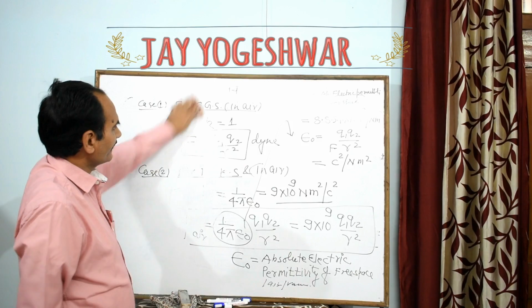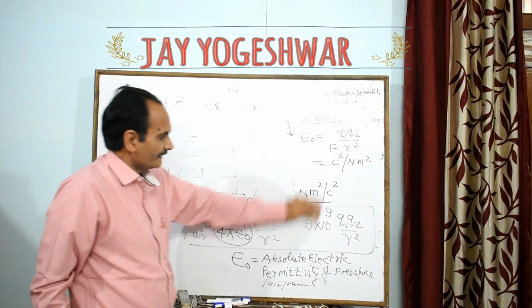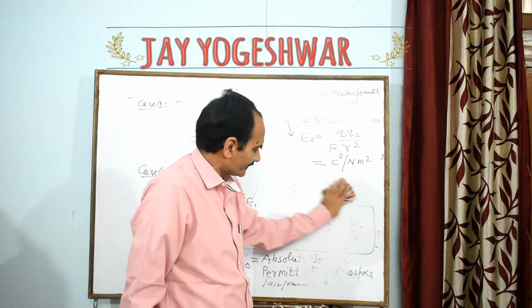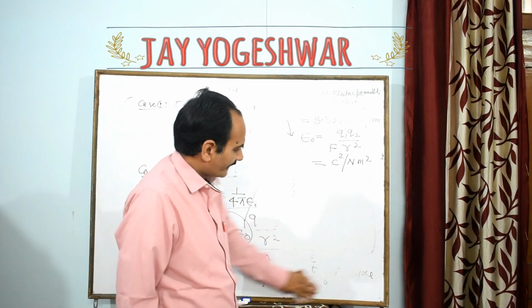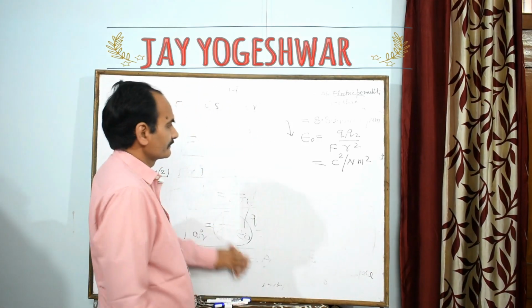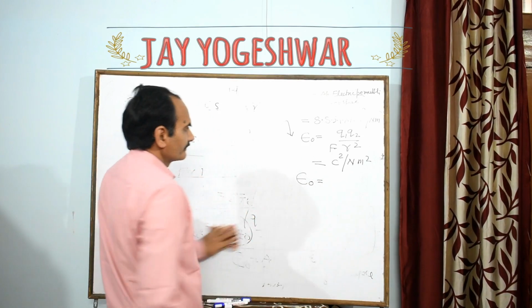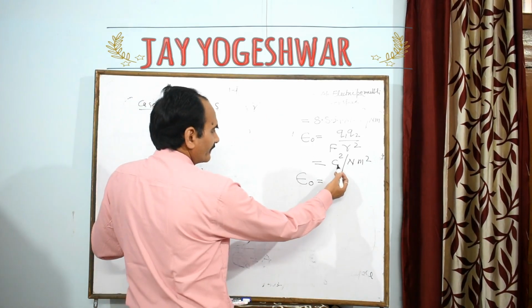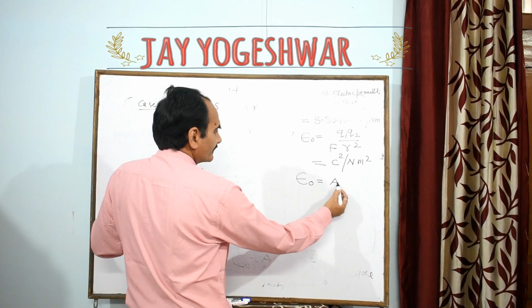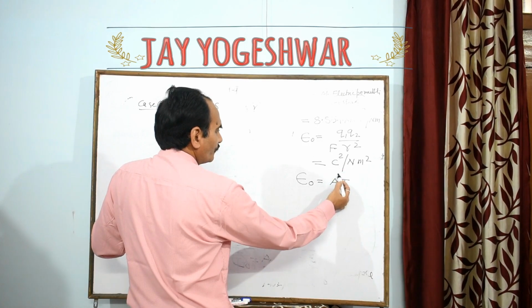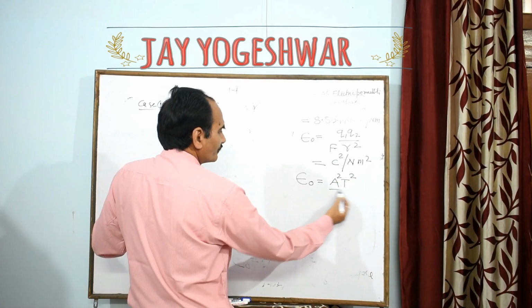Now the question is again asked frequently in the CBSE board, my dear, about this. Sir, what will be the dimensional formula of this? What will be the dimensional formula of epsilon naught here? So we can easily calculate: the Coulomb's dimension is AT, but Coulomb square, so A square T square.